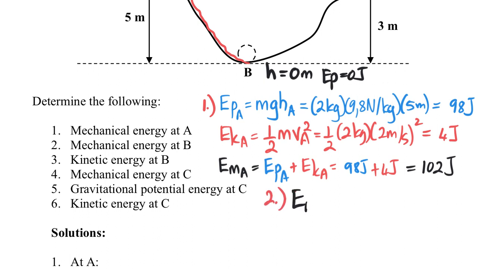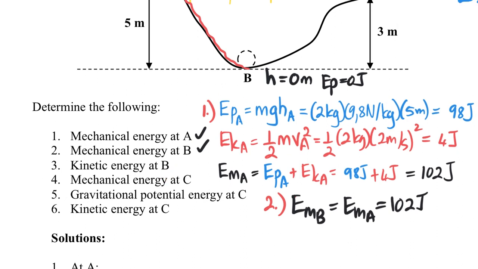So we can automatically say that the mechanical energy at B is going to equal the mechanical energy at A, which is going to be 102 joules because this system is frictionless. Now, in practice, it's virtually impossible to get a frictionless mechanical system. So this is highly theoretical. Now it asks us, what is the kinetic energy at B?